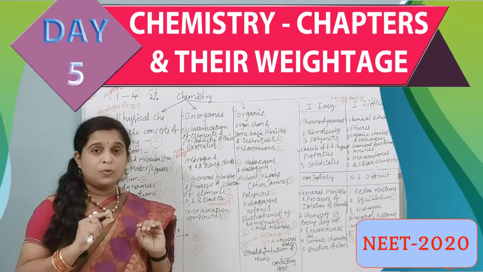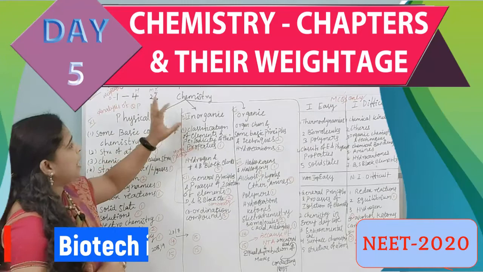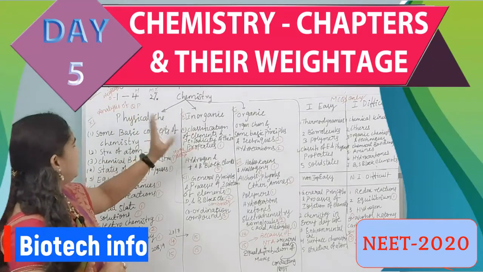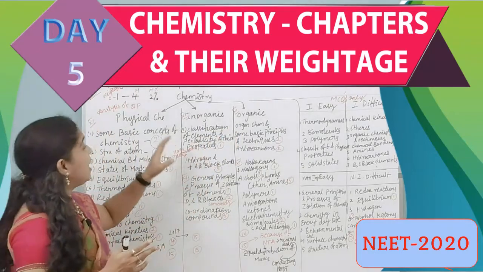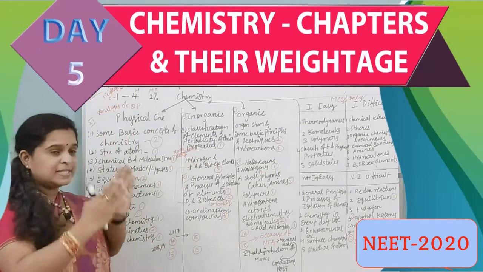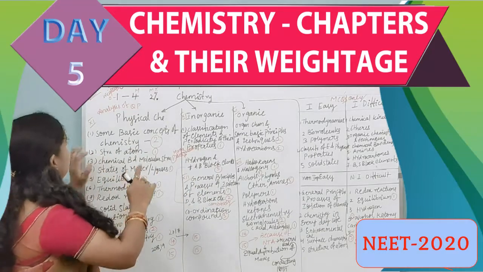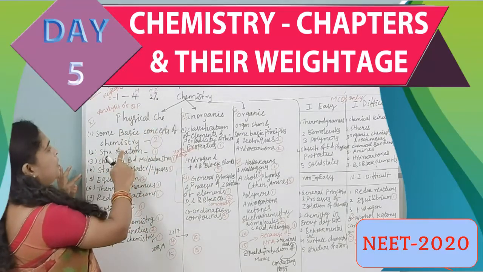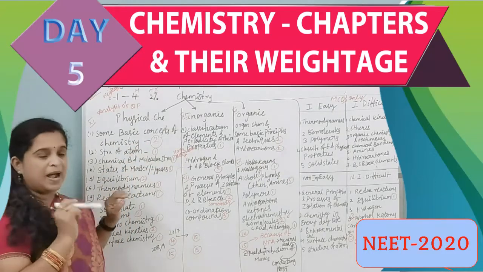Now let us go into the analysis of the question paper. In this, actually today I have made this chemistry into 3 divisions, that is physical chemistry, inorganic and organic. Everyone knows that. But 11th and 12th standard, all the chapters I have segregated into physical, inorganic and organic. Then the first one, physical chemistry, you are going to get some basic concepts of chemistry, and you are going to get 2 marks for this.